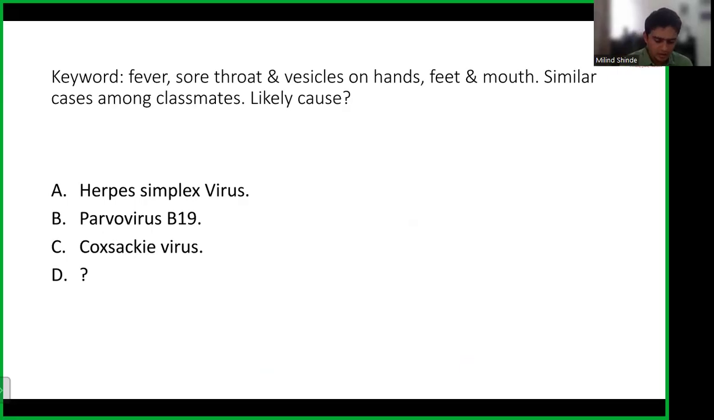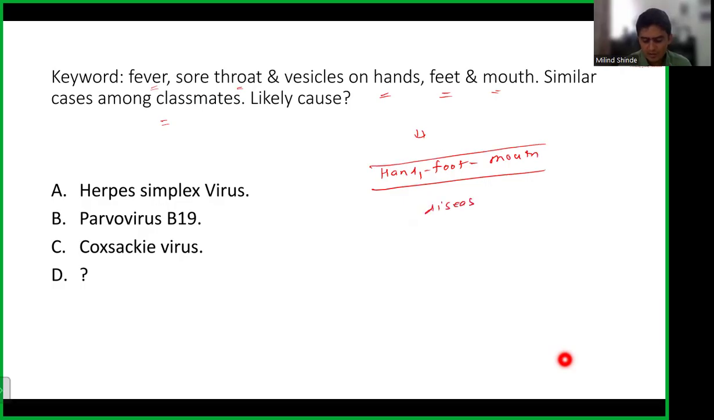So what were the keywords? So you had a fever, you had a sore throat, and there were vesicles on the hands, feet, and mouth. Okay. And there are similar cases among the classmates as well. So what does this tell you? This tells you about some communicable disease. And we understand that in children, there are a lot of communicable diseases, and especially viral diseases, which are very common. Okay. So basically, they're asking about a disease that involves hand, foot, and mouth. And that is actually the name of the disease. Okay. So hand, foot, and mouth disease.